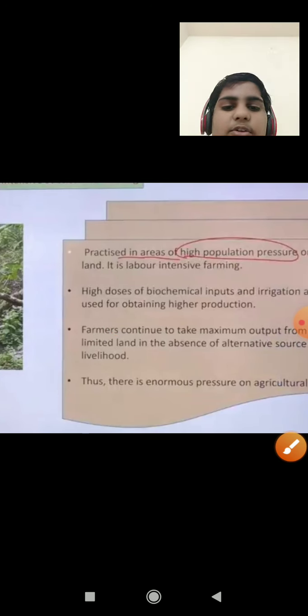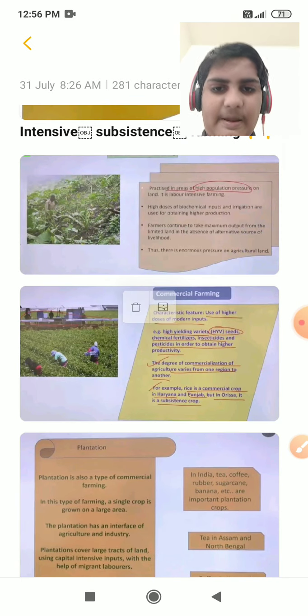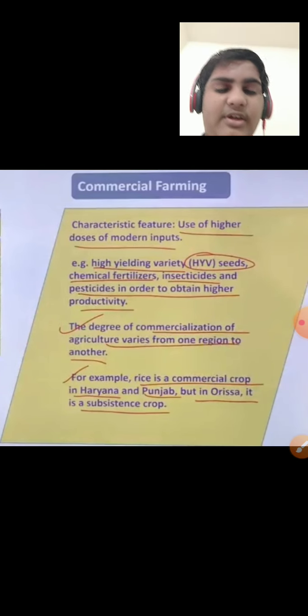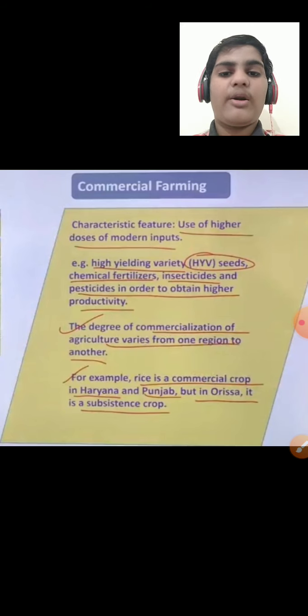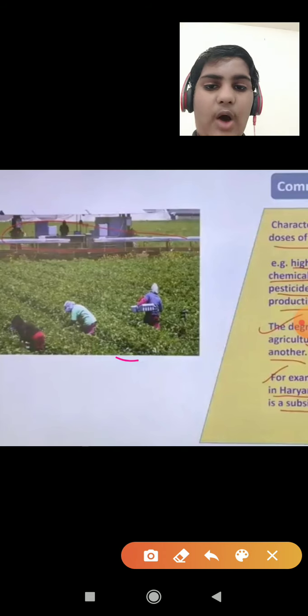So let's move to the third type of farming, that is commercial farming, my favorite. In the word commercial we can say that commercial means for business, for money, for profit, this farming happens. Here the output is very large.